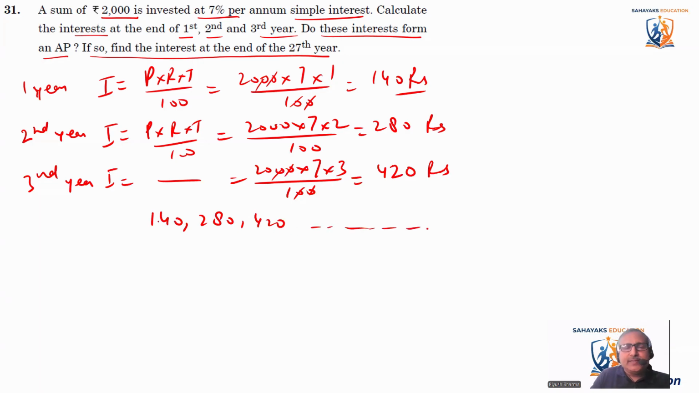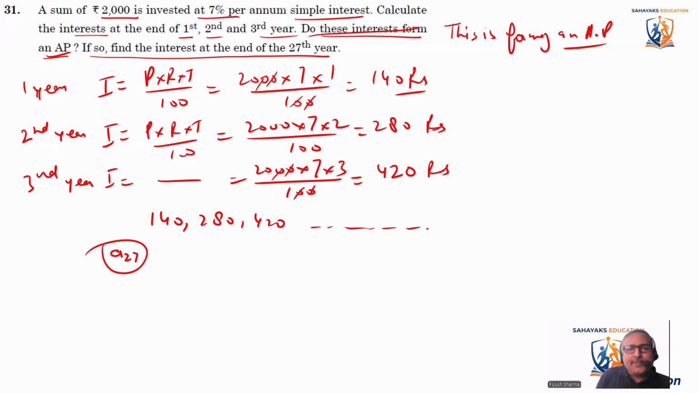This is becoming an AP. Now, do these interests form an AP? Yes, the first answer is yes. This is forming an AP, arithmetic progression. Now, find the interest at the end of 27th year. So, interest at the 27th year, that means we need to find A27, the 27th term of this AP. We know that A27 is equal to A1 plus n minus 1 into d. That means A27 is equal to A1 plus 26 into d.